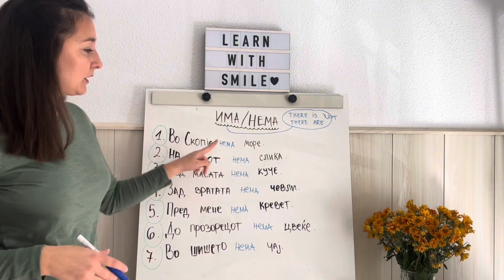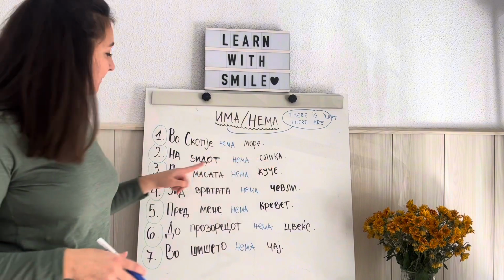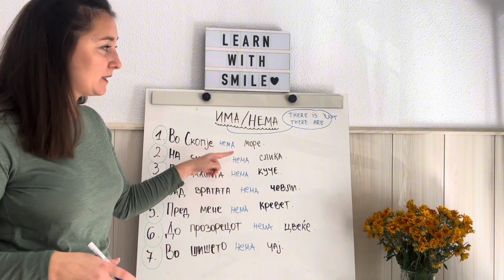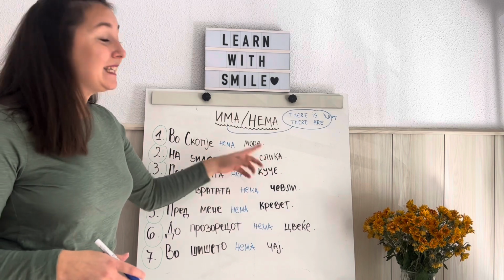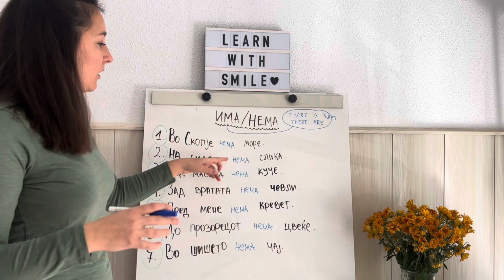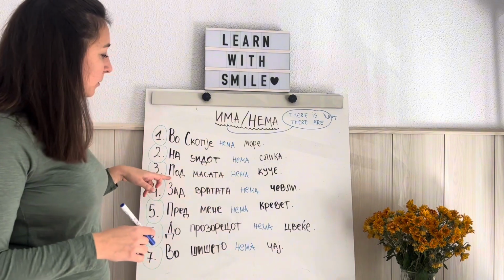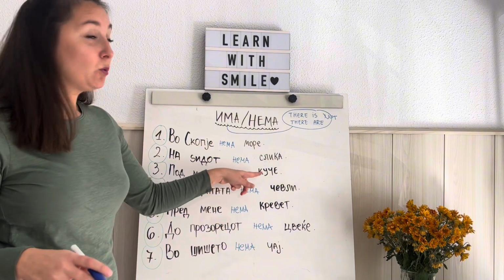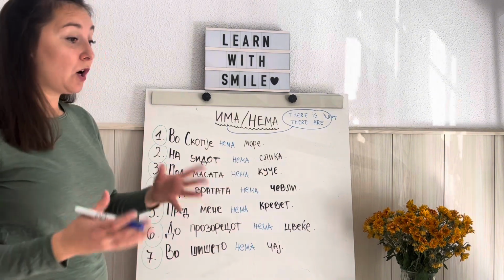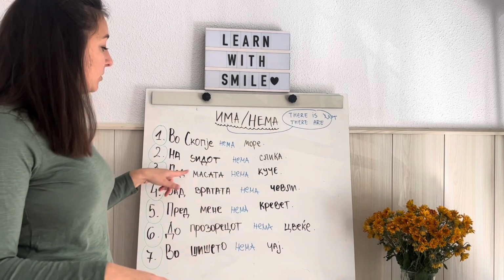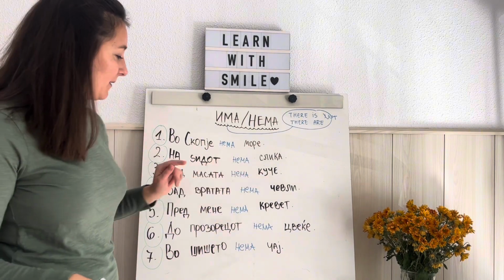Над зидот нема слика. Над зидот, on the wall, there is not, there isn't. Slika means picture, so there is no picture on the wall. Под масата, under the table, нема куче. There is no dog, there isn't any dog. Under the table. Под масата нема куче.